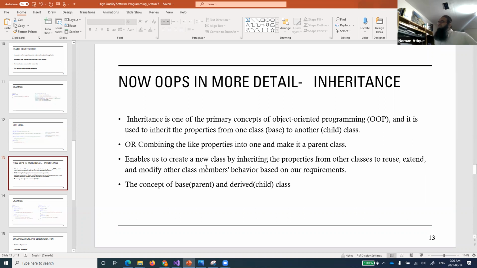As I said, for 3 fields you created a software, and now I want to add 2 more fields, so you will just add 2 fields onto that one. Or sometimes you will be modifying some of the class members. So that is the concept of base, parent, and derived, child class. These have multiple names: you can call it a base class, a parent class, or a child class. The relationship is such that the parent's properties are adopted, or used, by the child class.